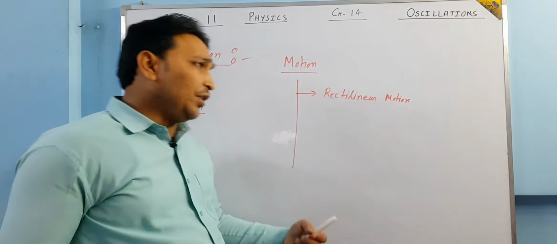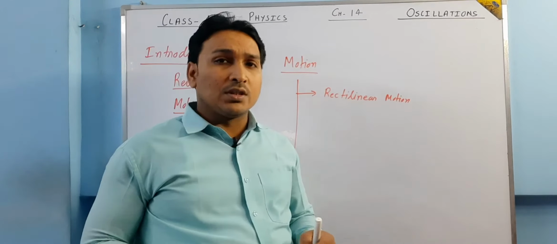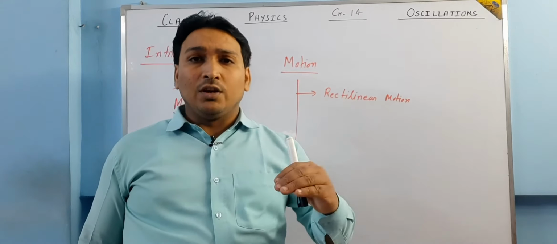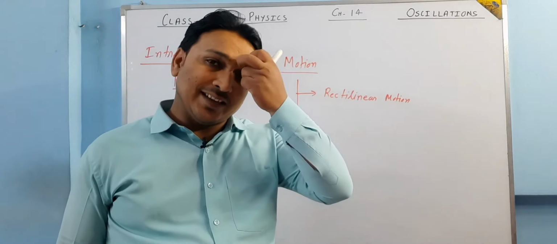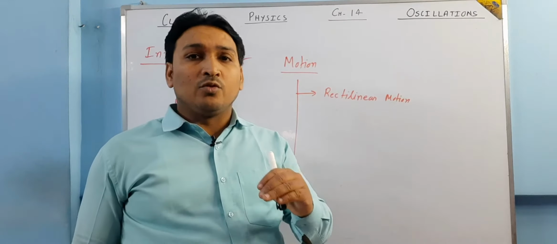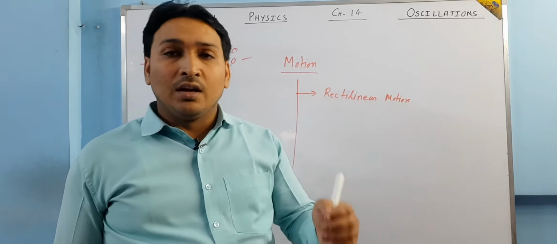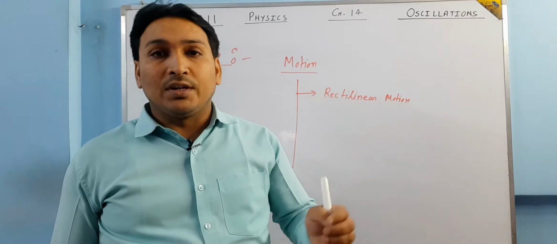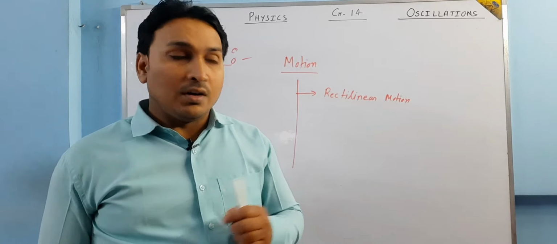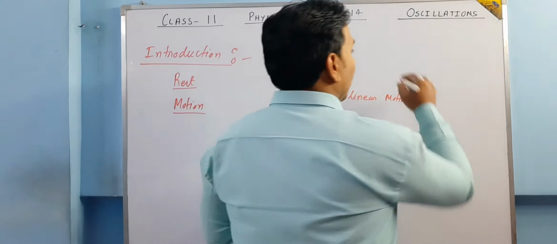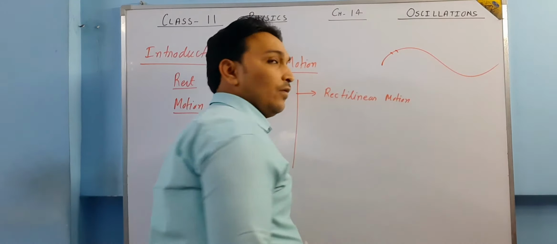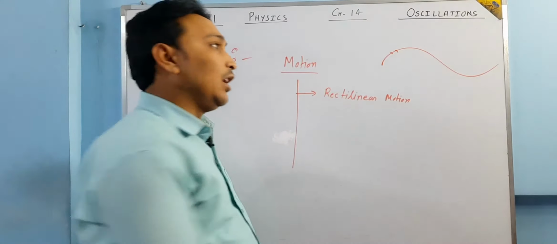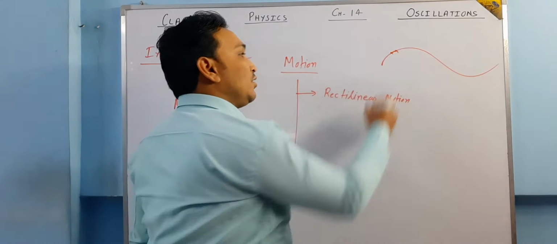According to some teachers and some books, rectilinear motion and curvilinear motion are not two different things. In class 9th, we study that rectilinear motion means the body travels on a straight line and curvilinear motion means the body travels on a curved path. But if this is the curved path and we take a very small element of it, that small element can be considered as a straight line.